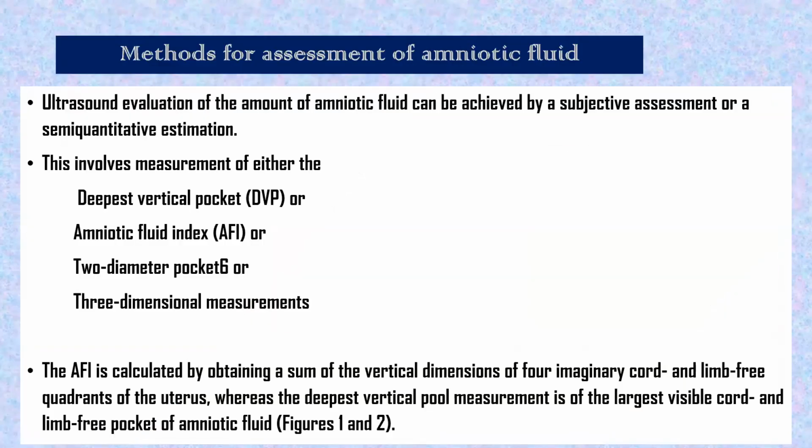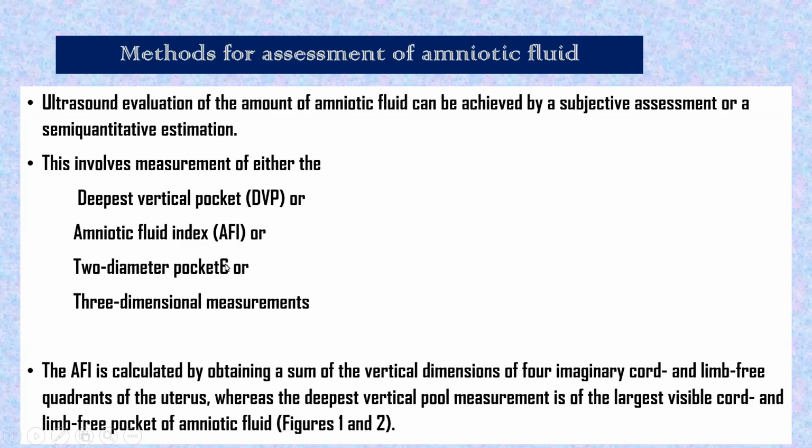Yes. Okay. Now, ultrasound evaluation, we will not go into much detail of this, but still we will see. Ultrasound evaluation of amount of amniotic fluid can be achieved by subjective assessment or a semi-quantitative estimation. This involves the measurement of either the deepest vertical pocket or amniotic fluid index or 2-diameter pocket or 3-dimensional measurement.